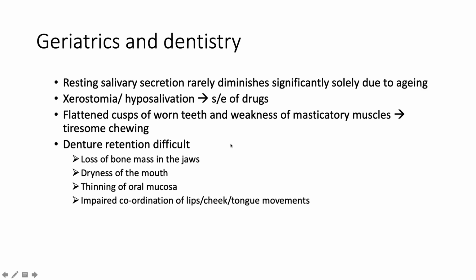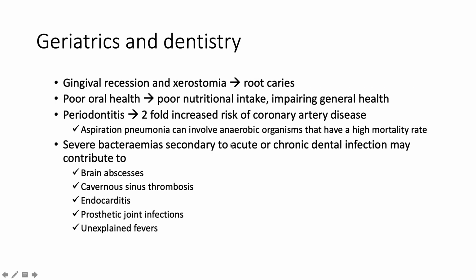And we know the taste buds become somewhat less sensitive, so the elderly may add abundant seasonings, particularly salt, and if they're hypertensive, that is a no-no, which is harmful. And some may desire very hot foods for more taste, sometimes burning the often atrophic oral mucosa. And that is exactly why many of the older folks prefer just a tea and toast diet, but they're not going to get lots of nutrients from that. Noticeably, they become B12 deficient and have megaloblastic anemia and subacute combined degeneration of the spinal cord and all that company. Now, gingival recession and xerostomia contribute to the development of root caries. Despite these changes, improved dental hygiene has greatly decreased the prevalence of tooth loss, and most older folks can expect to retain their teeth, which is good news.